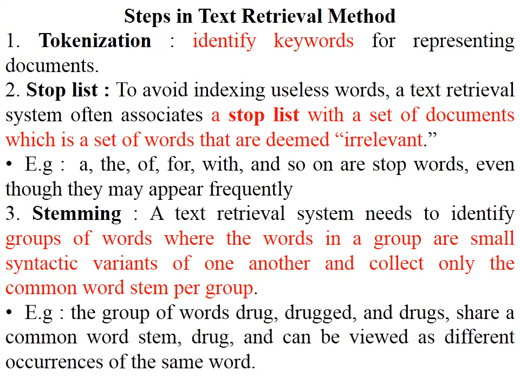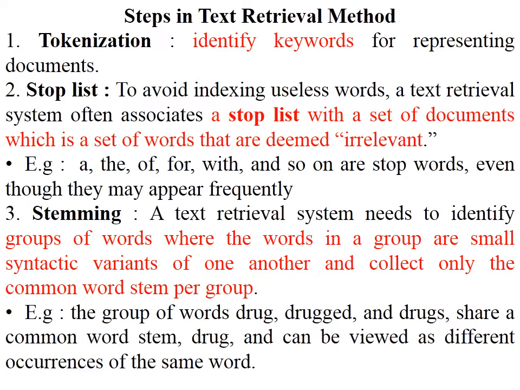So these are some of the steps in the text retrieval method. First is tokenization, that is, identifying the keywords for representing the document. Next you have to apply a stop list, that is, a set of words that are irrelevant.